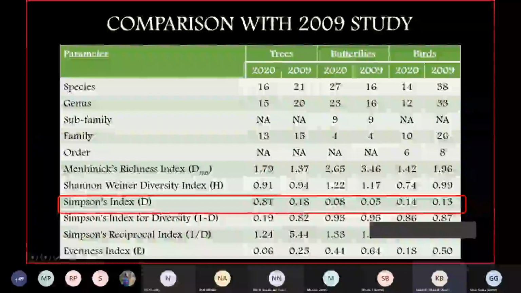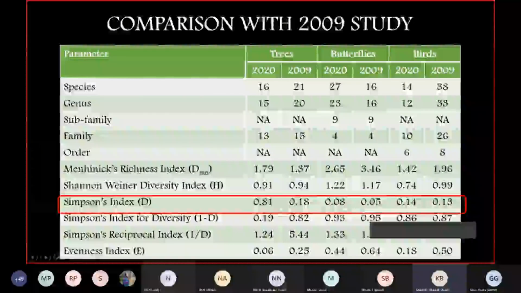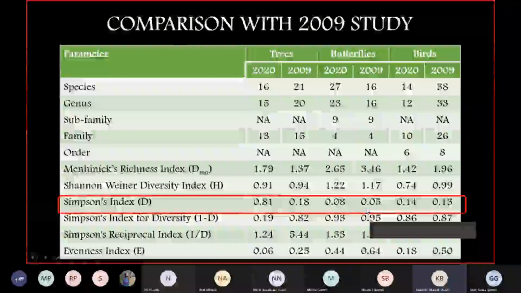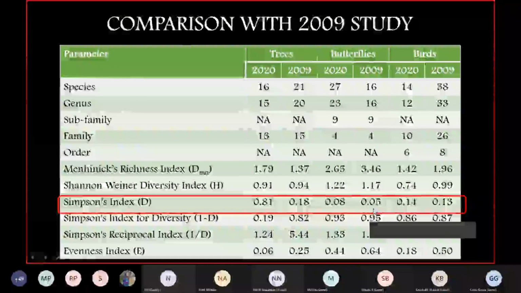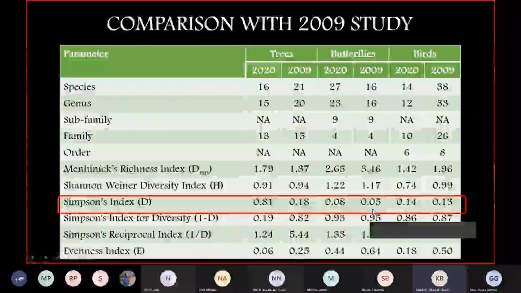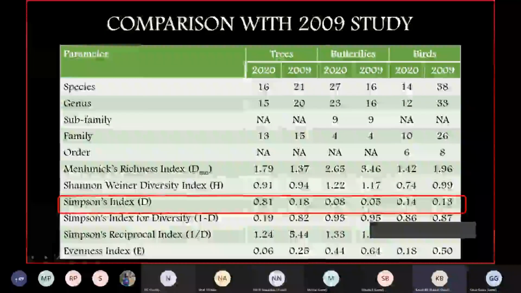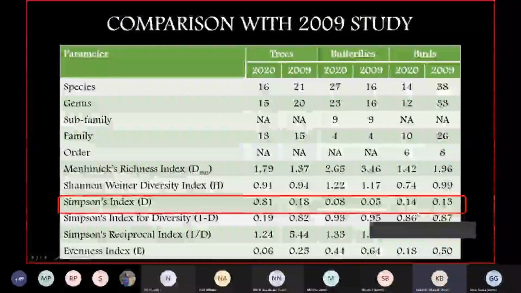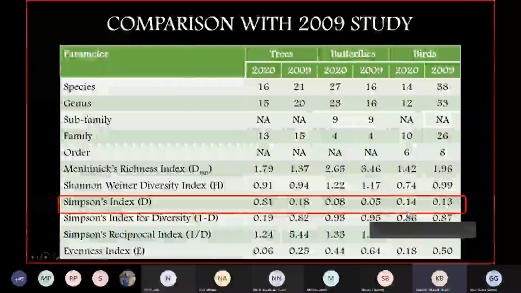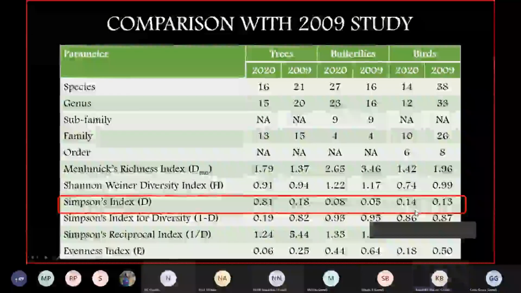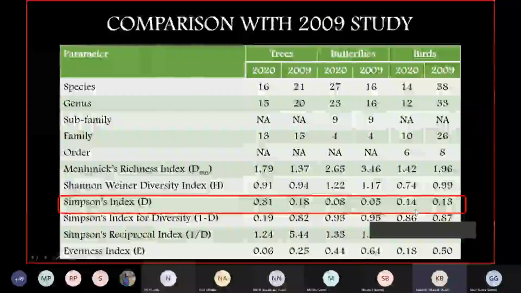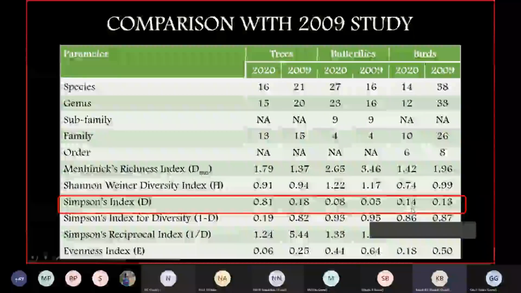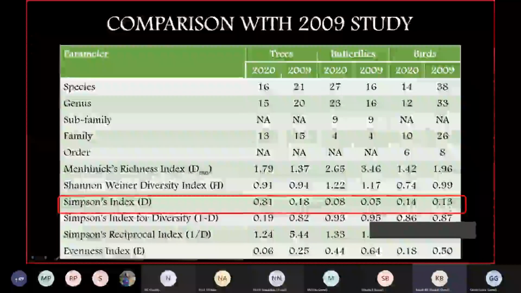Again, with the butterflies, there is a similar trend. There's still diversity seen, right? The value is much farther away from 1. The same is true for birds, but then it shows an increasing trend, so the dominance is increasing again. What it points towards is that dominance of a single species is increasing. With birds, it is very evident. Black kites were very high in number. Can we have the next?